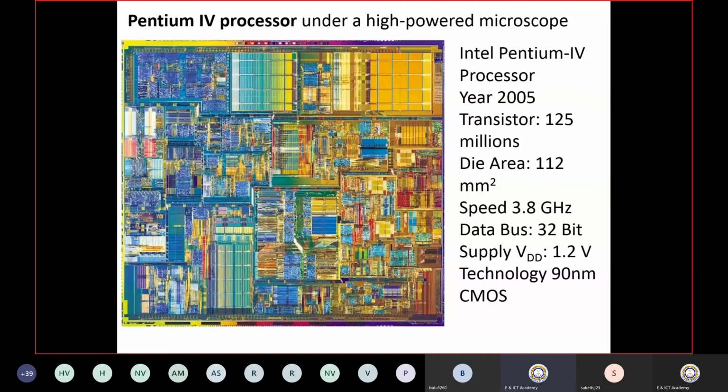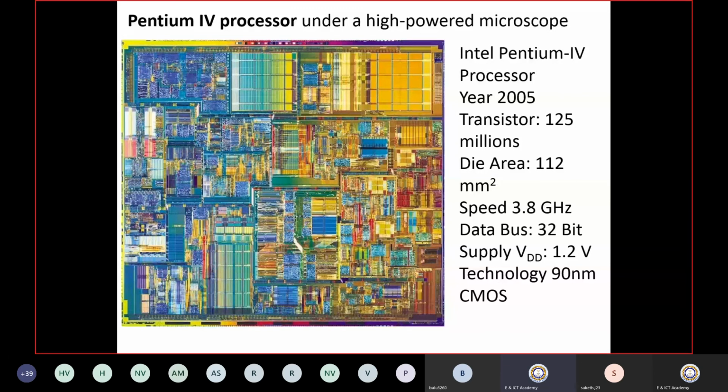Again, you can see just an overview of the speed used, like the frequency of operation of this kind of processor, which was 3.8 gigahertz. Data bus width has now increased from 4 bit to 32 bit. I am talking about the Pentium processor, not today's processor. The supply voltage is around 1.2 volt, and the technology used is CMOS technology, because we'll discuss CMOS here. CMOS technology here uses above 90 nanometer.